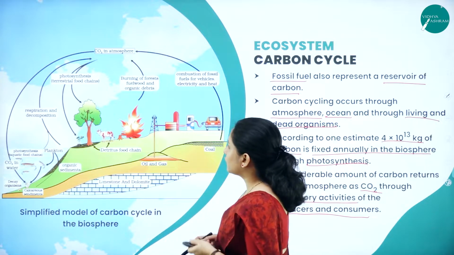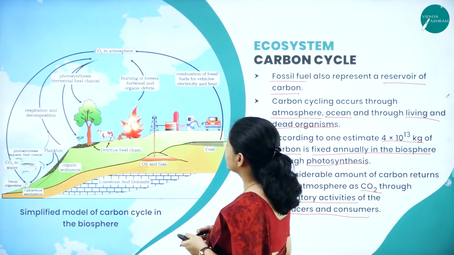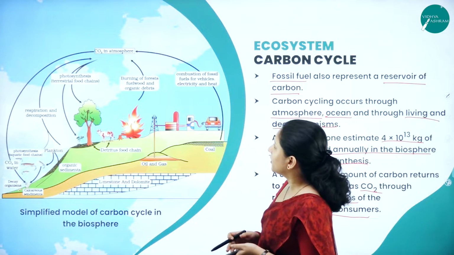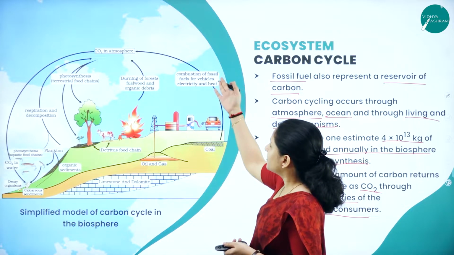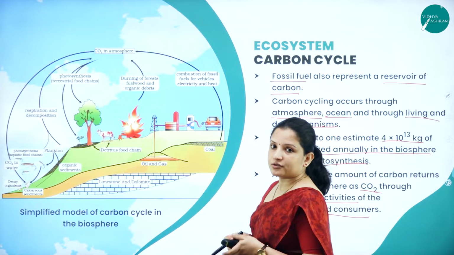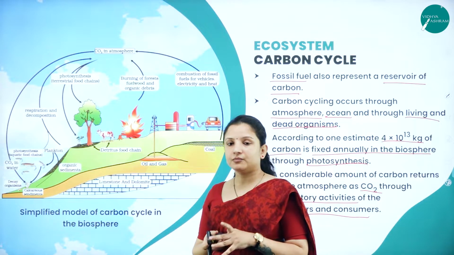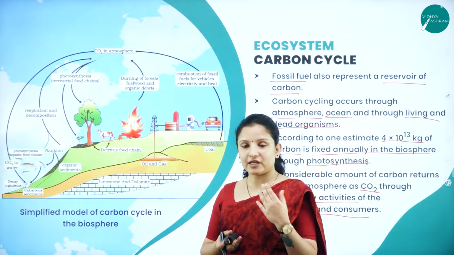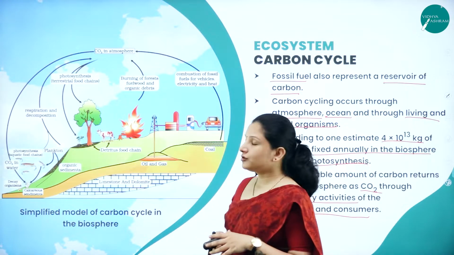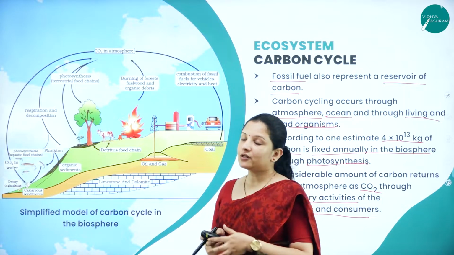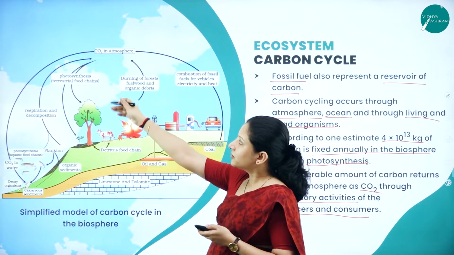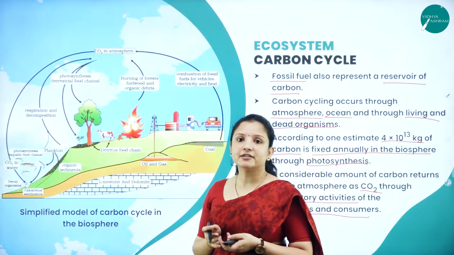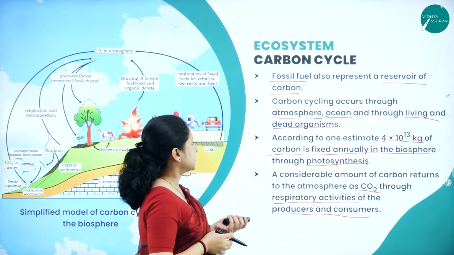Here you can see one of the main components of carbon is the fossil fuels, right? So, burning of forest, fuel wood and organic debris, then the combustion of fossil fuels for vehicles. When combustion occurs in a vehicle, that is when heat is generated during the use of petrol for the vehicle to move forward, at that time also a lot of carbon is released to the atmosphere in the form of carbon dioxide, and this in turn is used by the plants during photosynthesis.